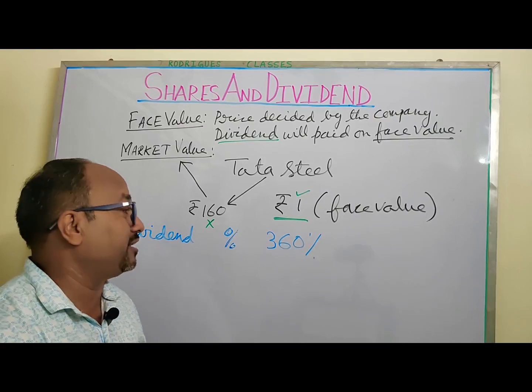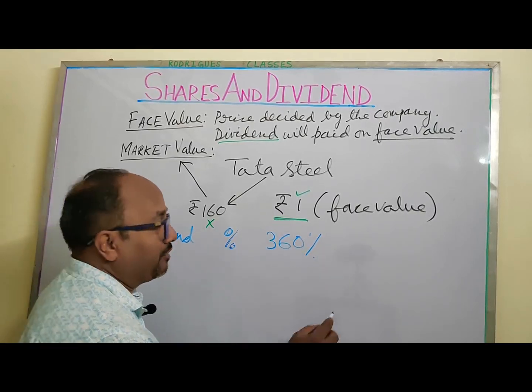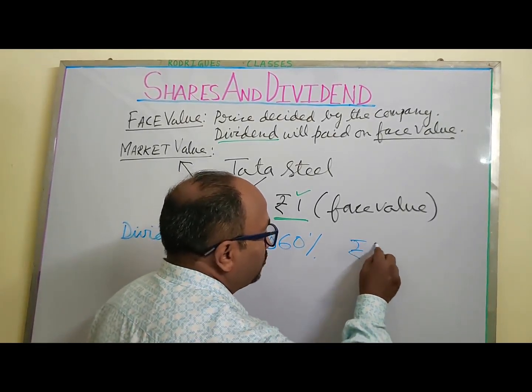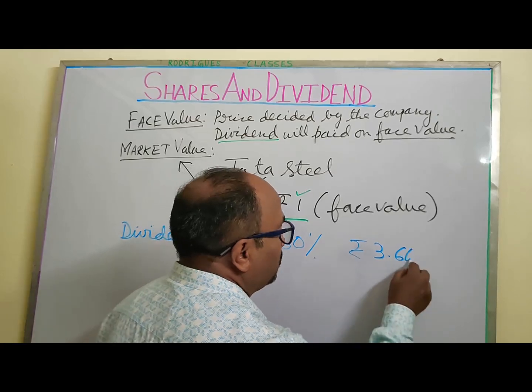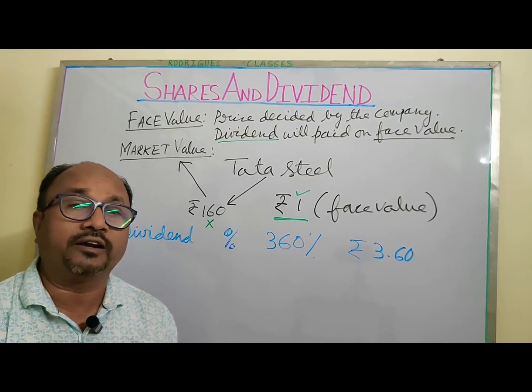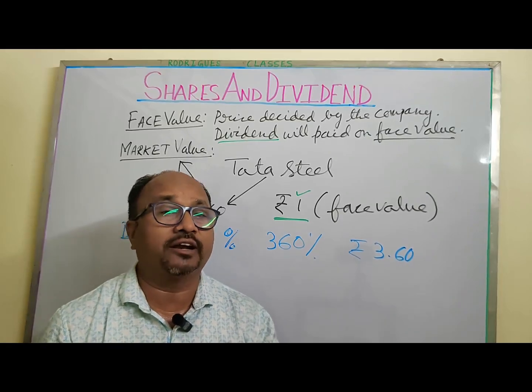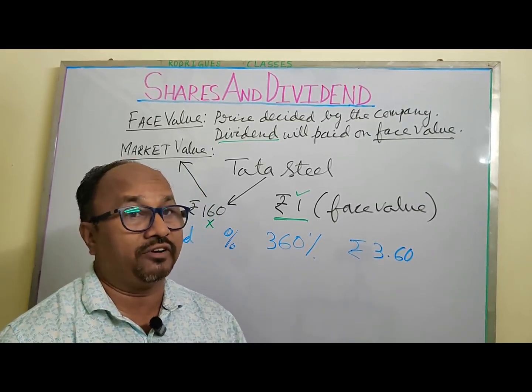So if I calculate the dividend in rupees per share, 360% of 1 rupee, I will get rupees 3.60 per share. So if a person has 100 shares of this company, 3.60 into 100, he will get rupees 360 as the dividend.